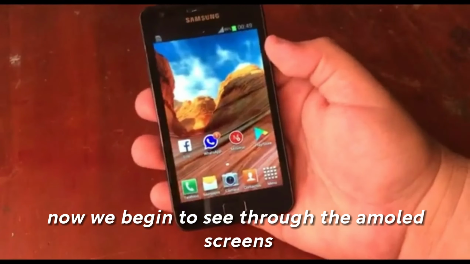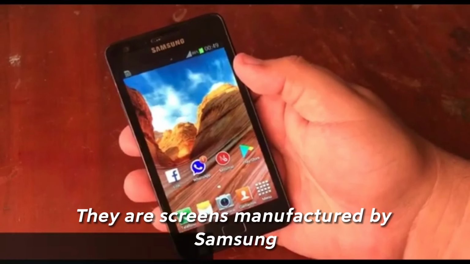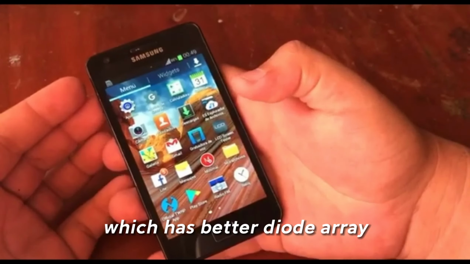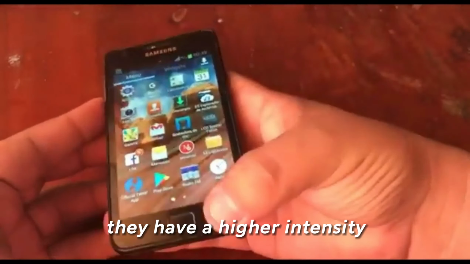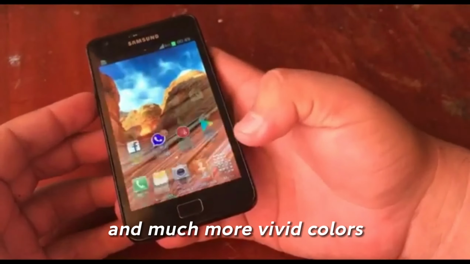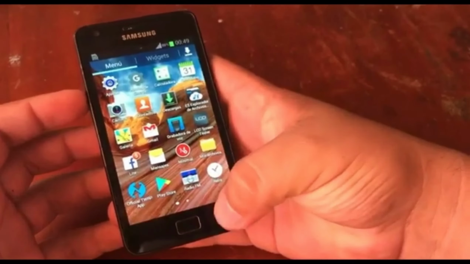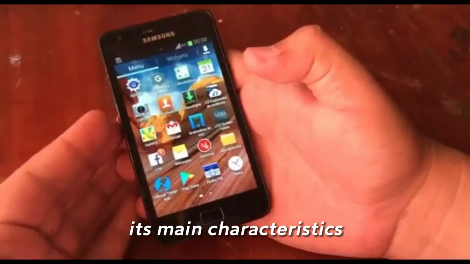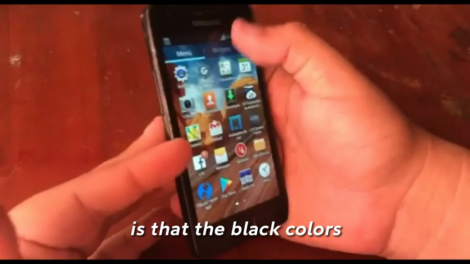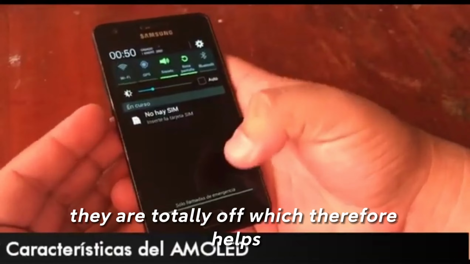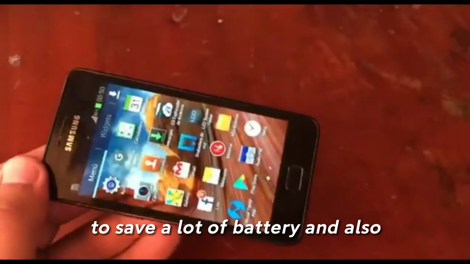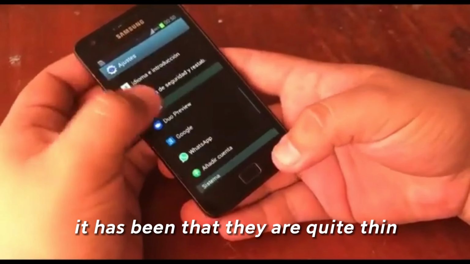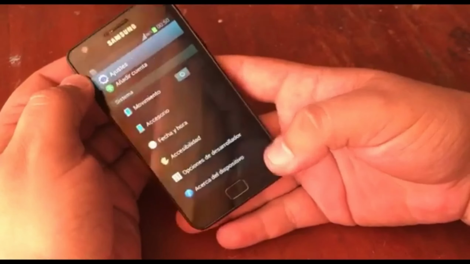Now we begin to see through the Amoled screens. They are screens manufactured by Samsung, which has a better diode array. Compared to the old ones, they have a higher intensity and much more vivid colors. It is also very good on dark colors and blacks. Its main characteristic is that the black colors are totally off, which helps to save a lot of battery, and they are also quite thin compared to the IPS.